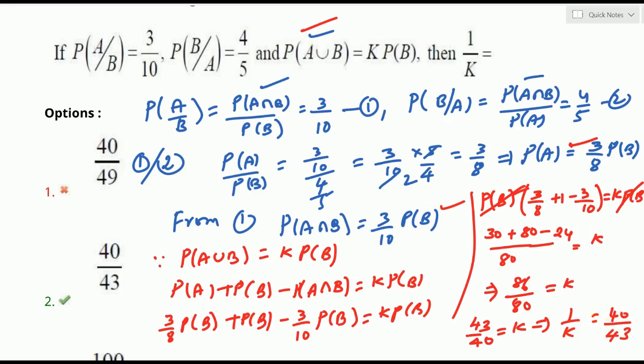So 40/43 is what is being asked, and it is clearly the second option. Clear? This is the solution for this bit.